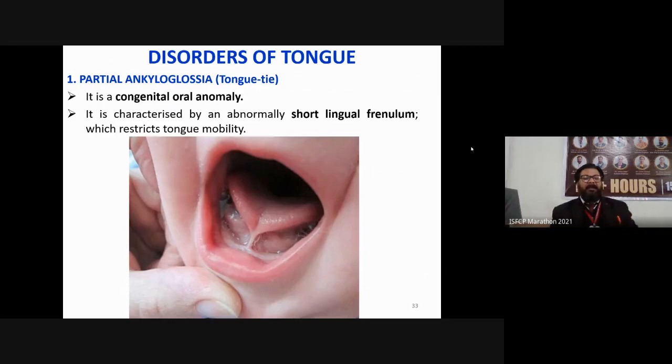It is characterized by an abnormally short lingual frenulum which restricts tongue mobility.